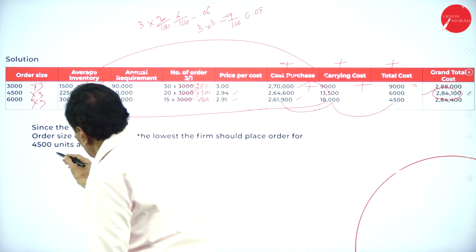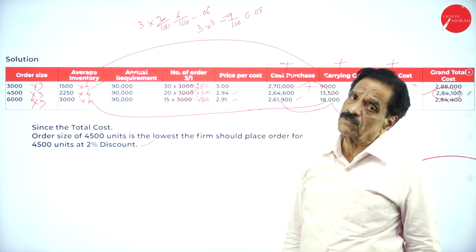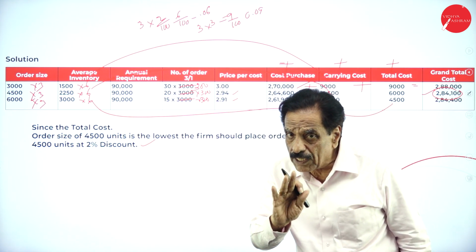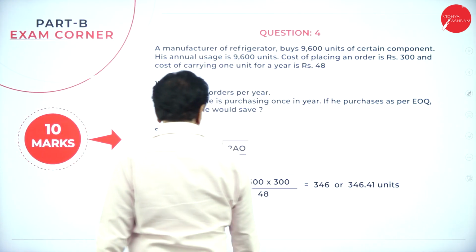So, it is better to go with 4,500 units at a discount of 2%, which is favorable, as it gives a lower cost. So, that is the last problem we can go with.